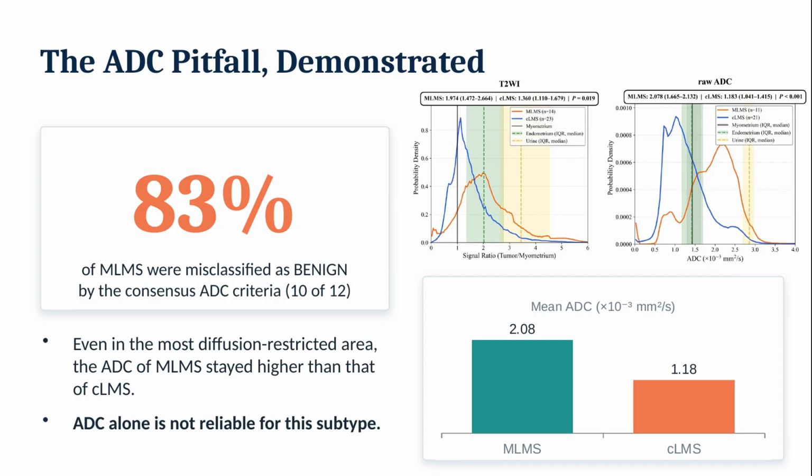We then performed whole tumor histogram analysis. As shown on the right, myxoid leiomyosarcoma had a higher whole tumor T2 signal ratio and a higher ADC. The mean, or raw, ADC was the best discriminator.